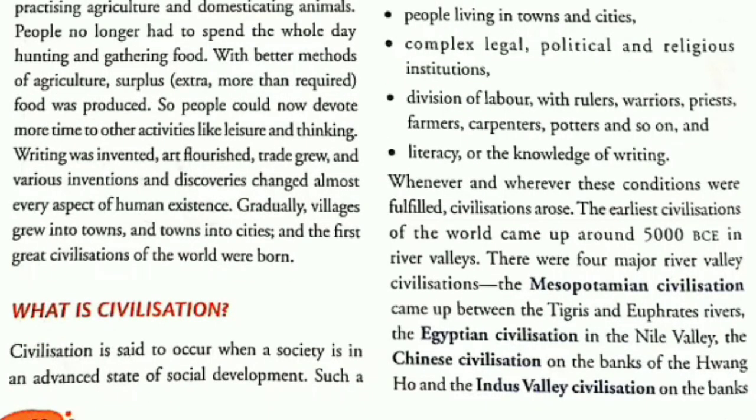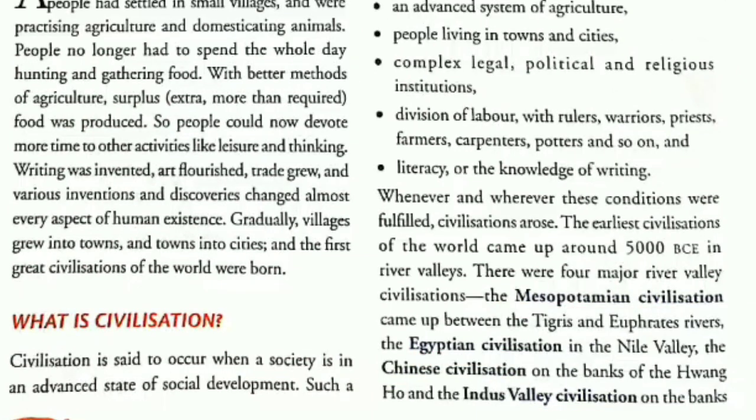The earliest civilization of the world came up around 5000 BCE in river valleys. There were four major river valley civilizations. They were Mesopotamian civilization, Egyptian civilization, Chinese civilization, and Indus Valley civilization. The Mesopotamian civilization in the valley of Tigris and Euphrates rivers, the Egyptian civilization in the valley of Nile, Chinese civilization on the banks of Hwang Ho, and Indus Valley civilization on the bank of Indus.